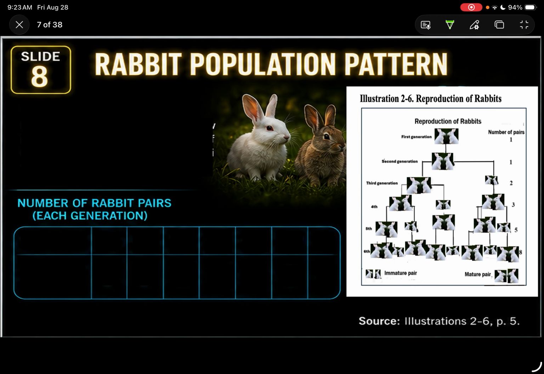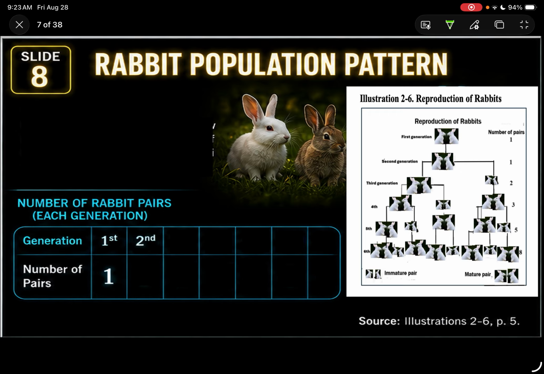So what about the rabbit population? If you still remember the history of the Fibonacci numbers, it comes from the idea of Leonardo of Pisa. He observed the rabbits, assuming na hindi namamatay yung rabbits, what will happen then sa reproduction nun. So napansin niya na ganito yung pagdami ng rabbits in each generation. First, of course, naglagay lang siya ng one pair doon.